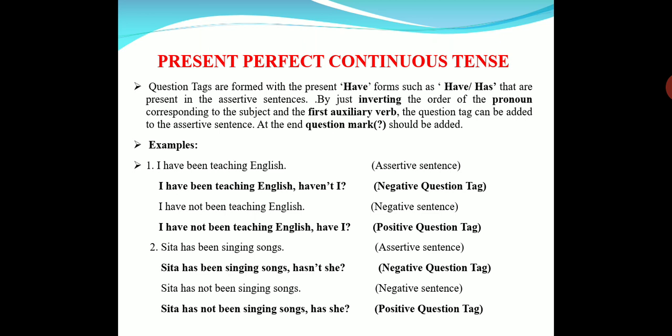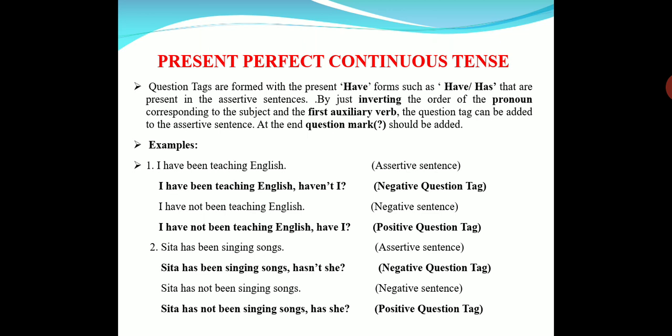The same for everyone. With simple present we should be careful because there is no helping verb in the sentence itself. And in continuous, am, is, or are will be there. We have to start the question tag with them. And in the perfect, have or has will be there. Has for singular and have for plural. And we have to start the tag with either has or have depending upon the sentence. In the same way, the present perfect continuous tense also. Has for singular, have for plural.